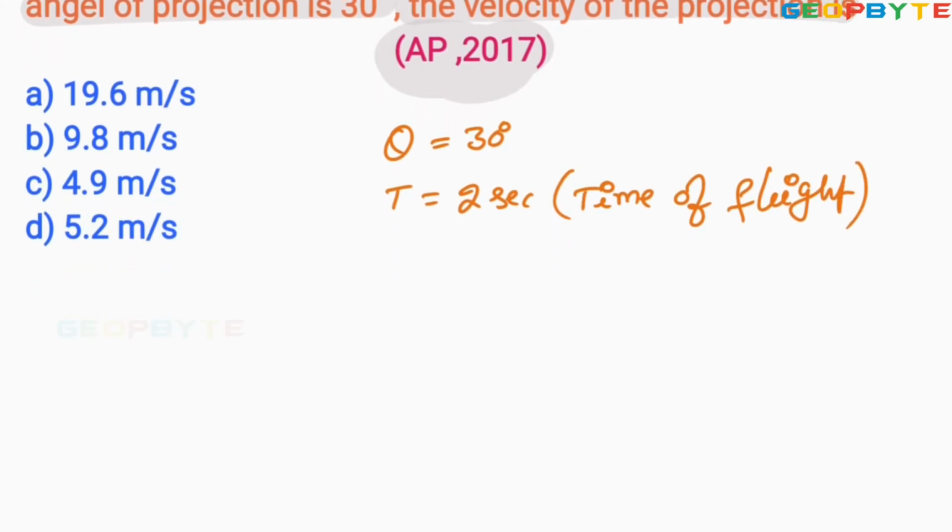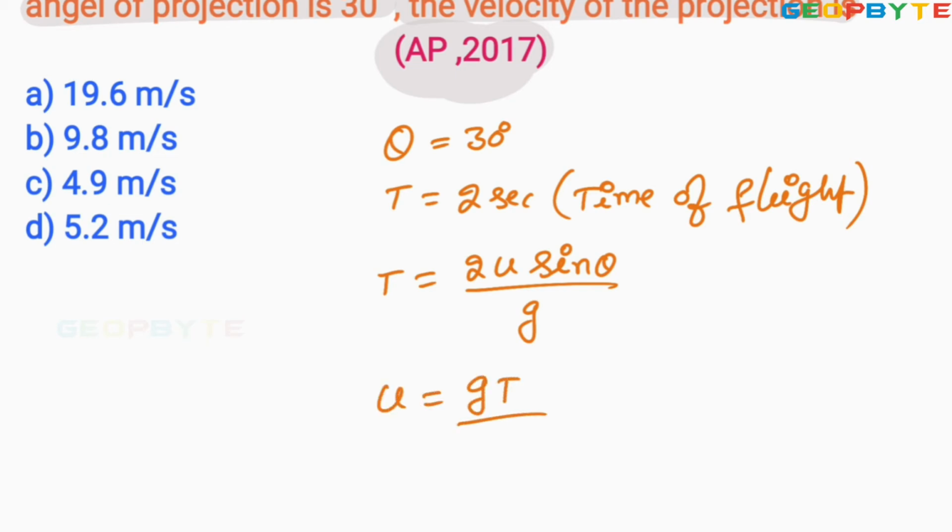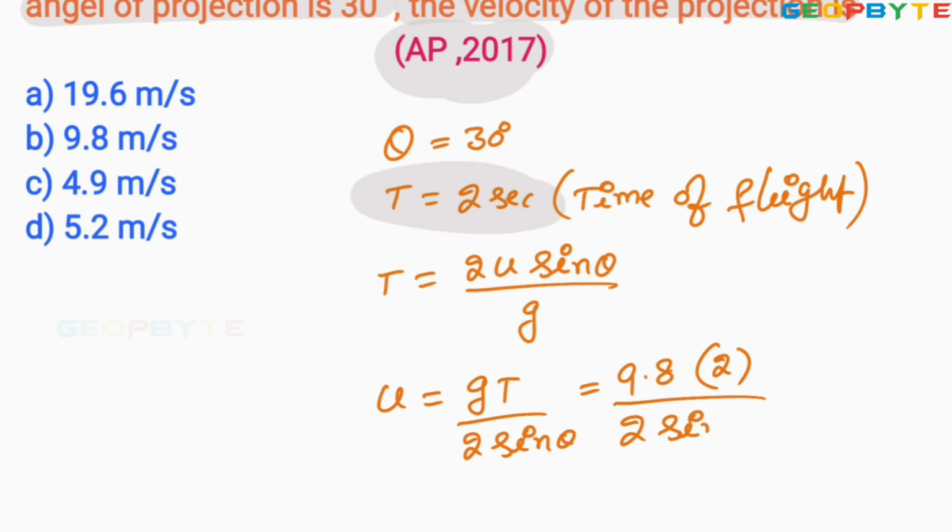or flying time. Here flying time t equals the general formula 2u sin theta by g. From this you can find the velocity u equal to g into t divided by 2 into sin theta. Acceleration due to gravity 9.8, time of flight is given 2 seconds, into 2 divided by 2 into sin theta. What is theta? 30 degrees.